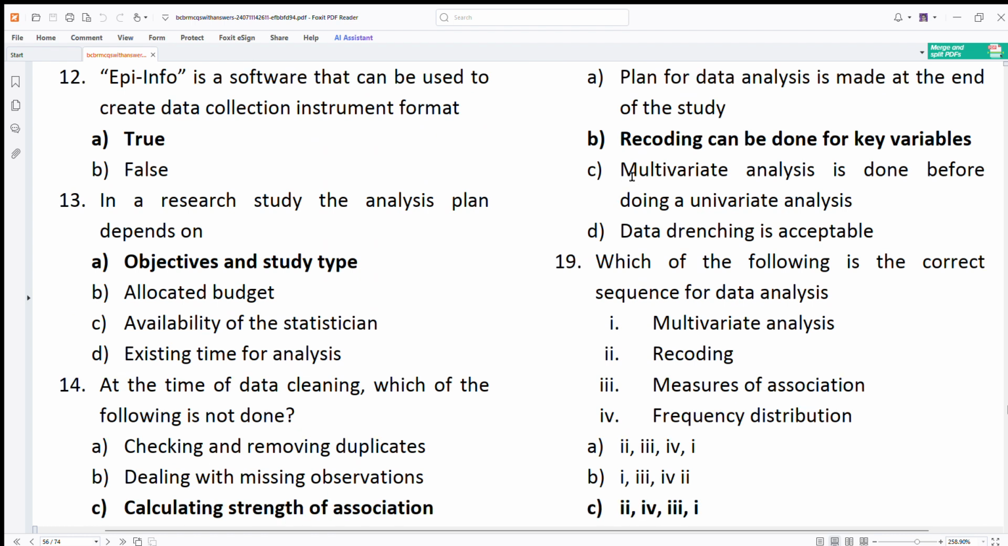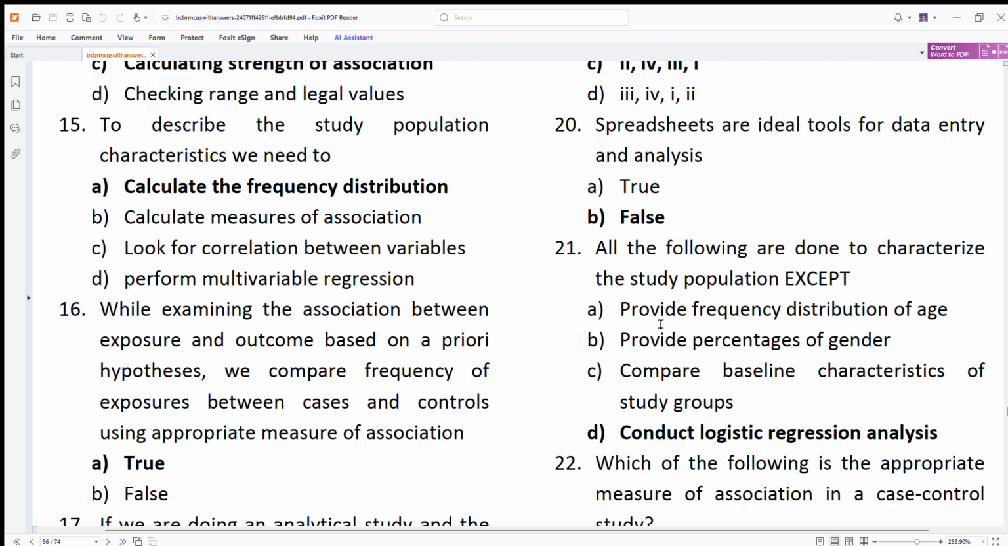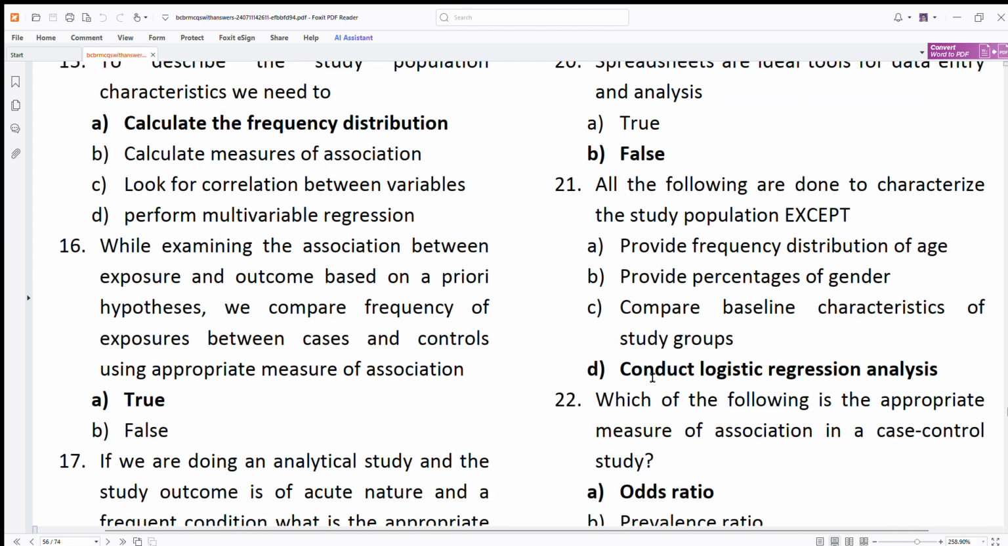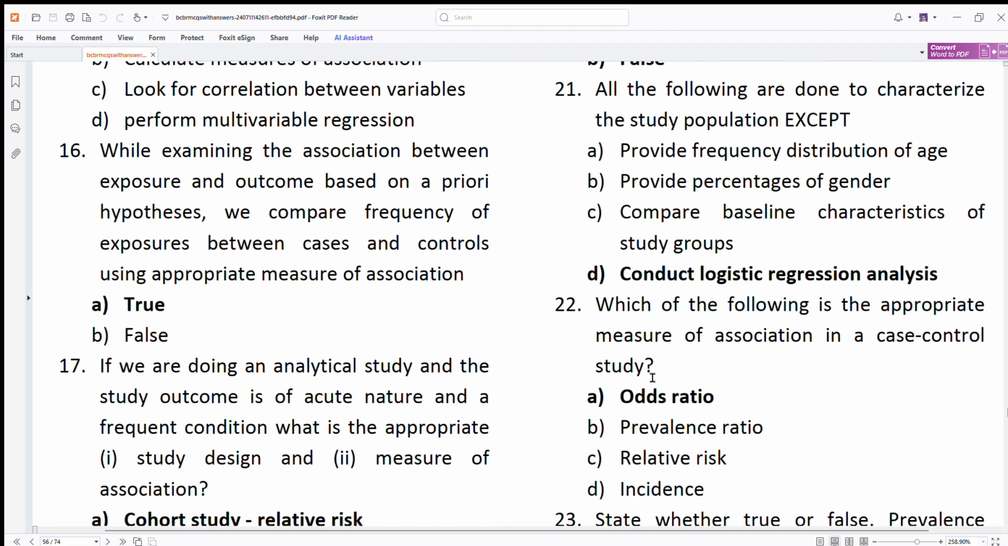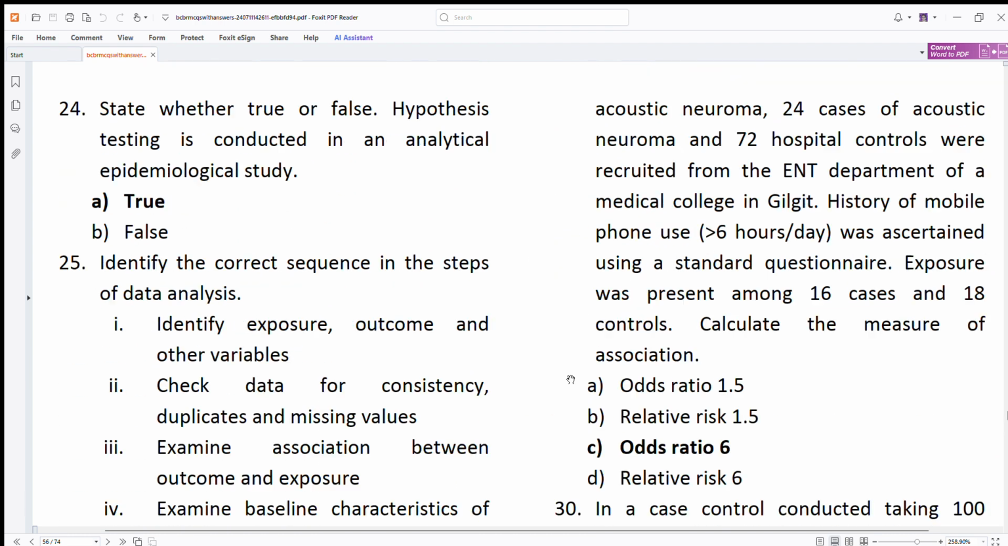Then which of the following is the correct sequence of data analysis? Yes, recoding, frequency distribution, measures of association, multivariate analysis. Spreadsheets are false, except conduct logistic regression. No. Appropriate odds ratio, whether true prevalence ratio is one of these: true, correct. Then true or false, hypothesis: yes, true.